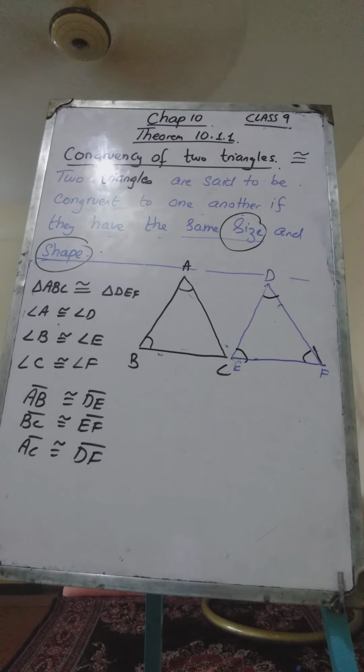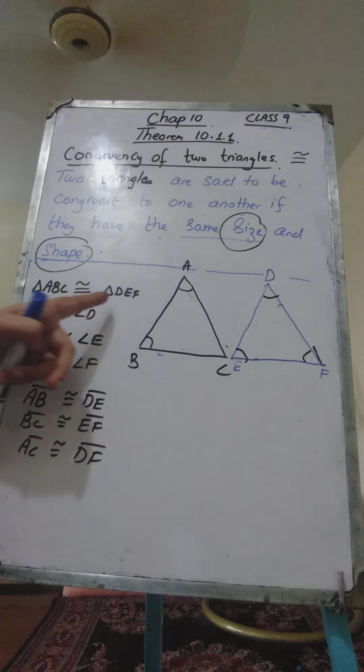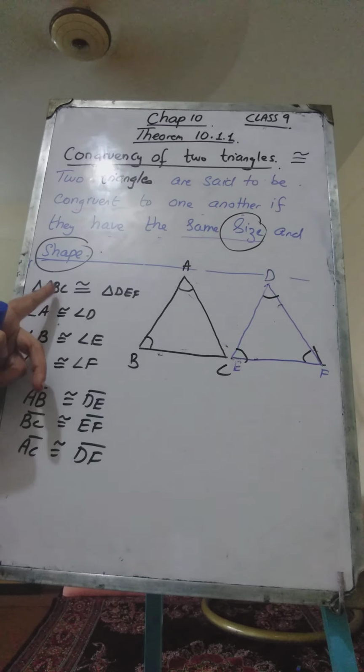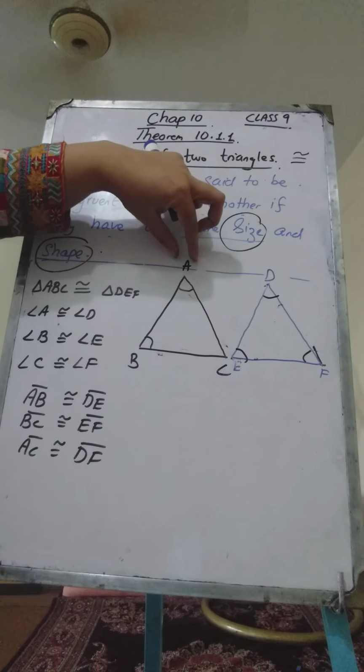Once the triangles are congruent, all these 6 elements are also congruent. Remember that the corresponding angles are congruent. Angle B will be congruent to angle E, angle C will be congruent to angle F, because they are made at the same vertices. Angle A was corresponding